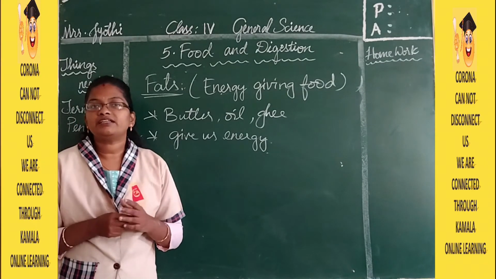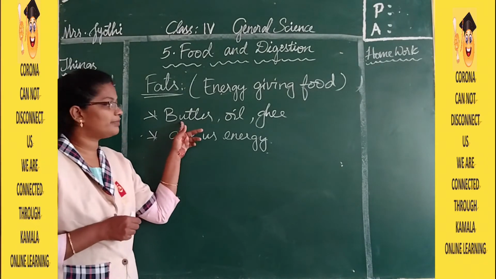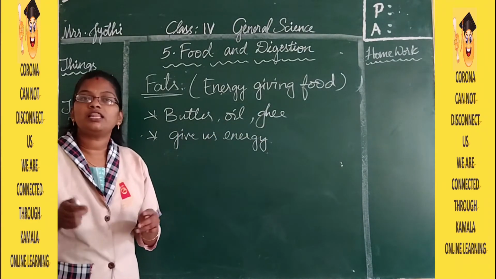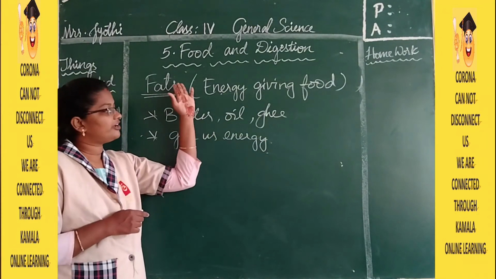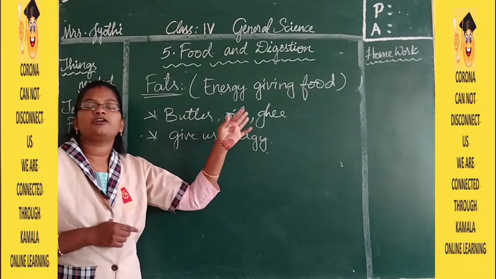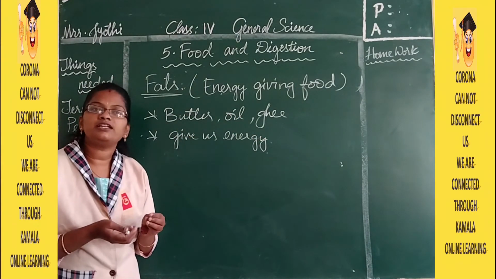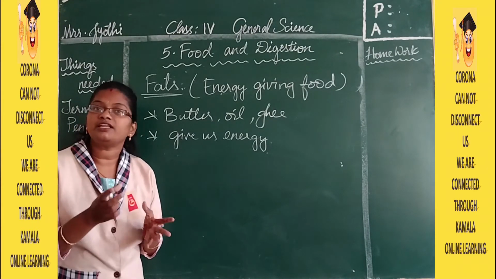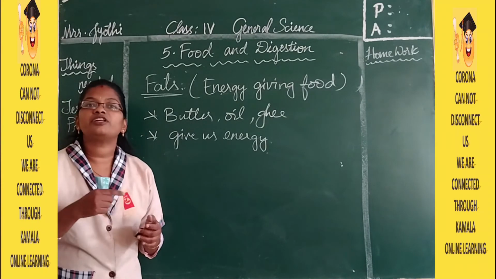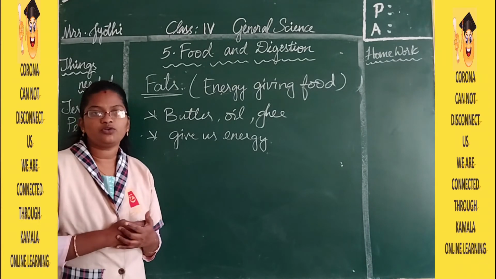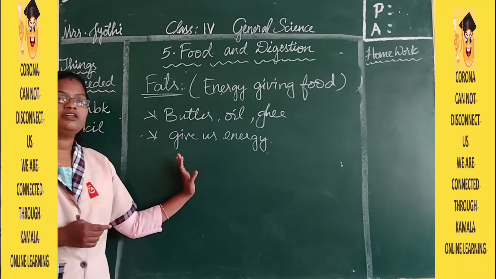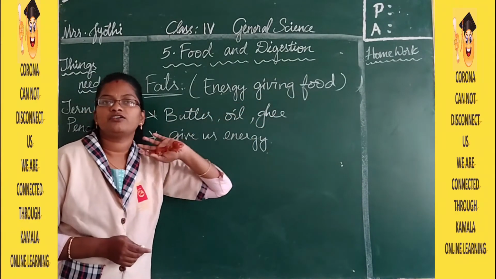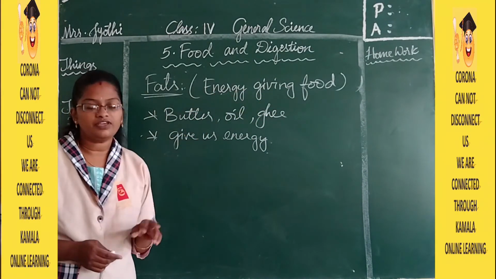So use very little fat, that is, use very little butter, oil, ghee, cheese. All these things come under fats. These things your parents have to use in very little quantity, and your grandmother and grandfather should use in very little quantity, and you have to take it more because you are growing up. So this is about the fats, and these fats are also called energy giving food.